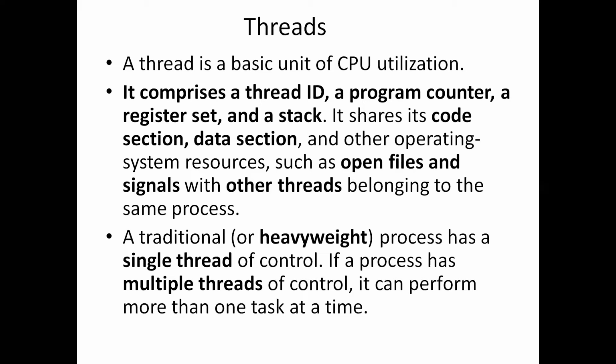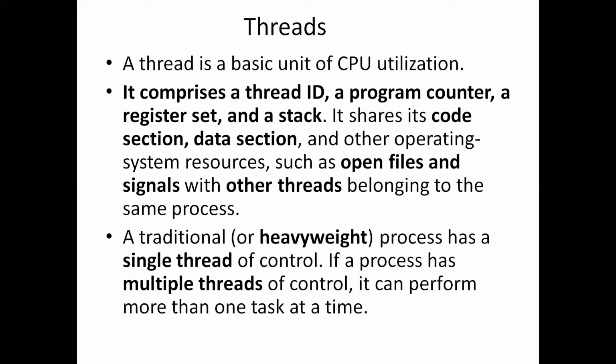If it is a traditional process, we call it a heavyweight process. A traditional process has a single thread of control, so only one thread will be executing in the process.